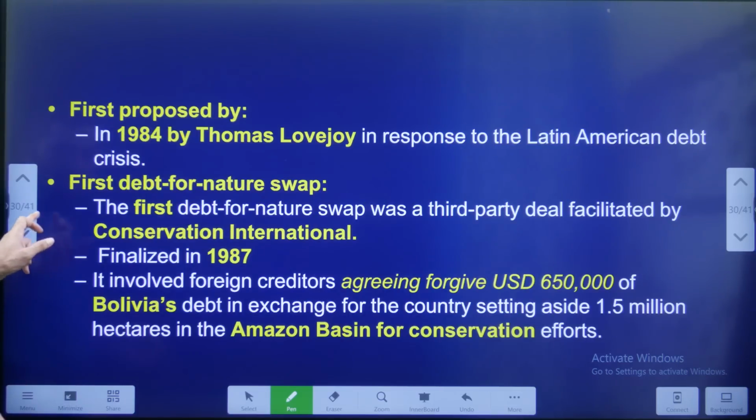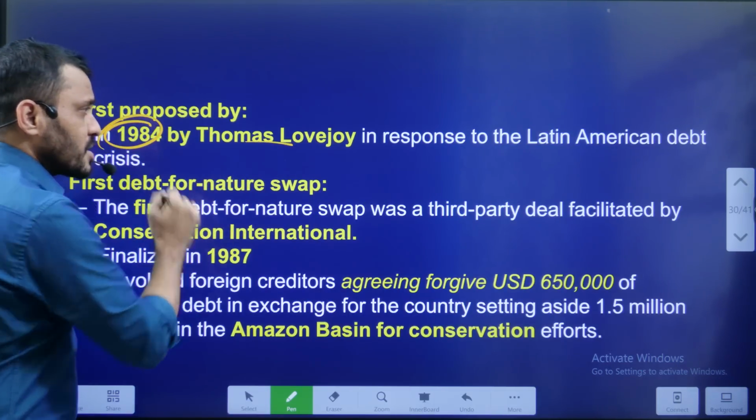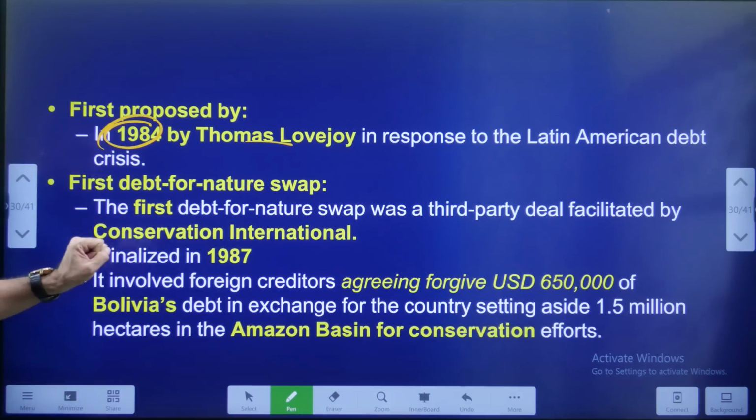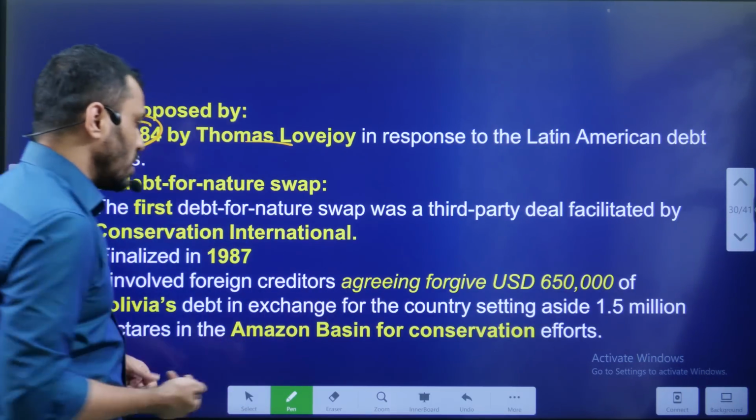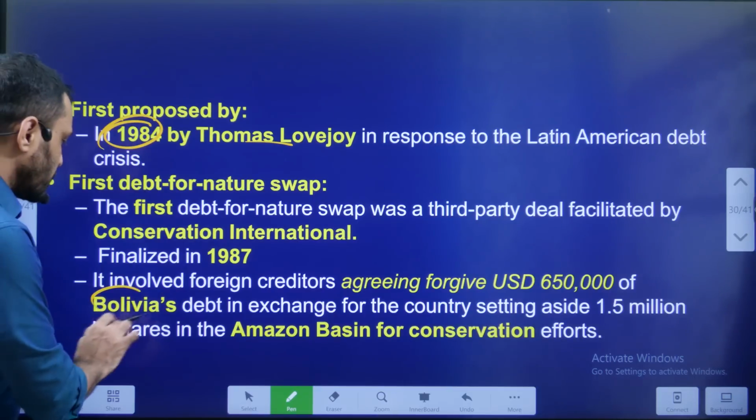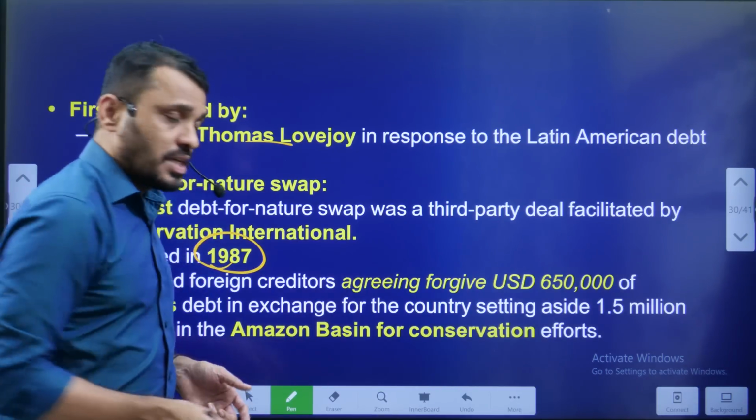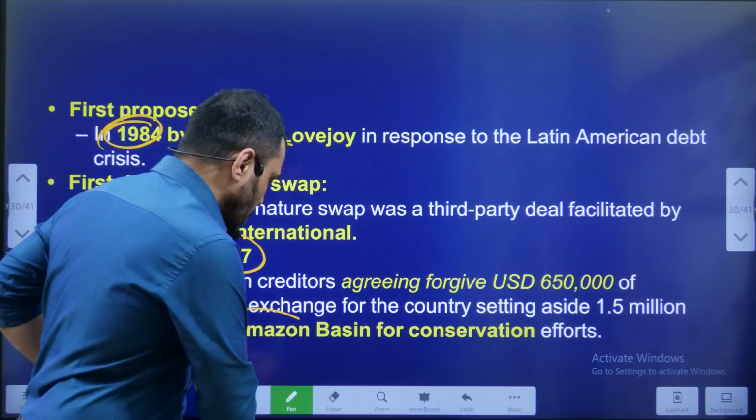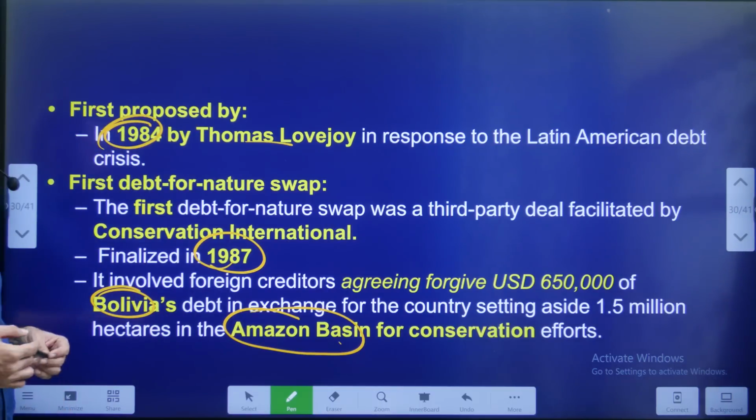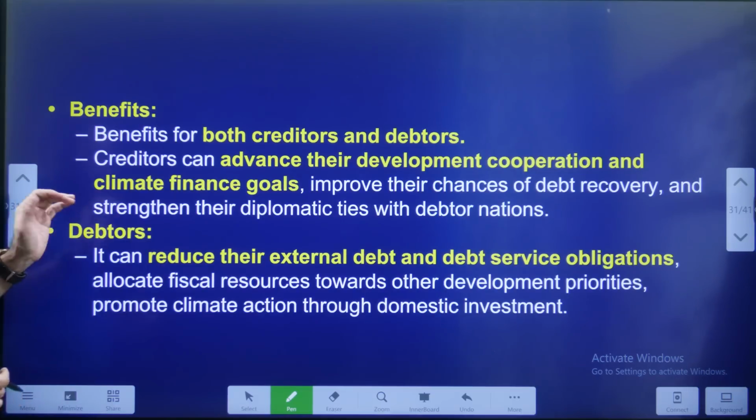So this is about the debt for nature swap. It was first proposed in 1984 by Thomas Lovejoy. And the first country which used this provision was, which country? Bolivia. Bolivia used it in 1987. They took a loan of around $650,000 and in return took some initiative for the conservation of the Amazon basin. This was about the debt for nature swap.